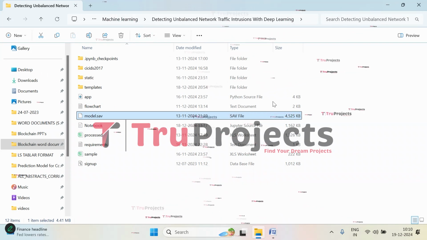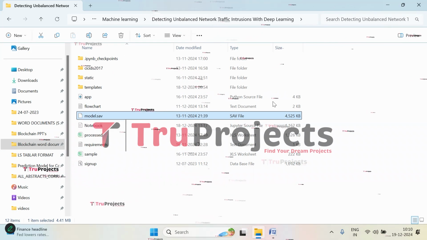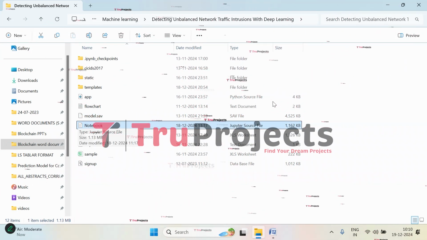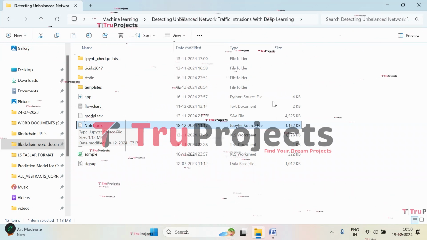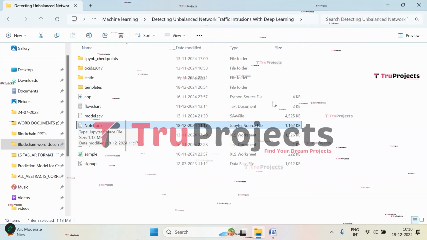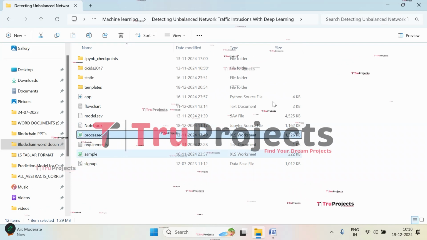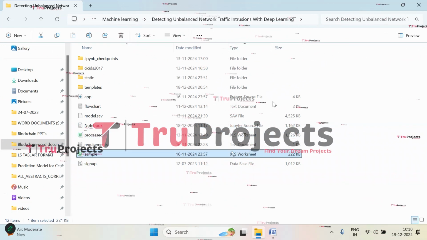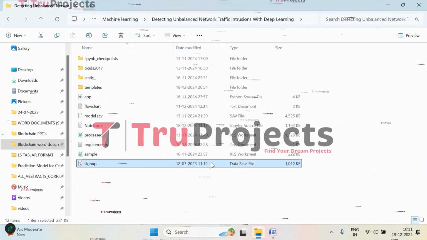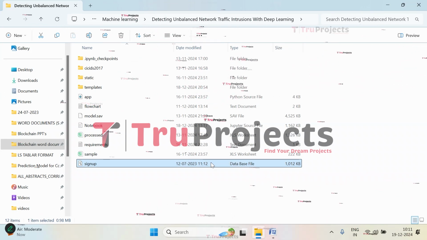Here we have the model file, which contains the algorithm information, and this will be loaded into the project code during runtime of the application. This is the notebook.ipynb file. This is a Jupyter notebook file which contains a combination of code, graphs, and outputs all in one place. It allows users to write and execute code in individual cells, making it a popular choice for data science. And here in this file, we have the test cases that we will be using in the front end to detect the intrusions. And this is the signup.db file. This file is a database file which is used to store the user information.